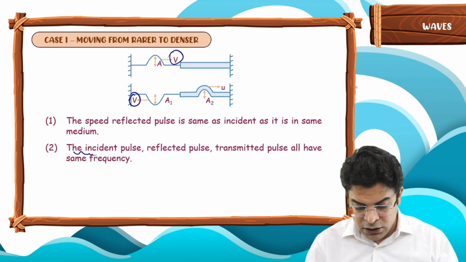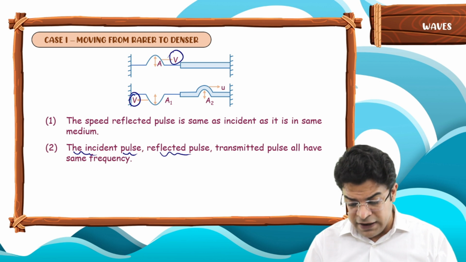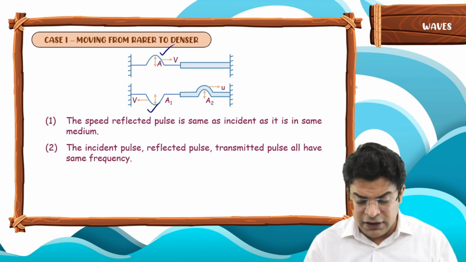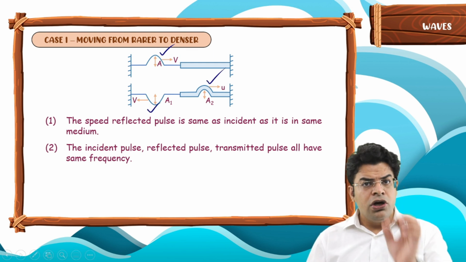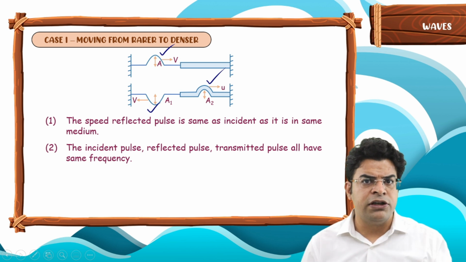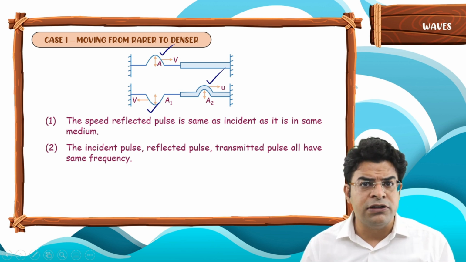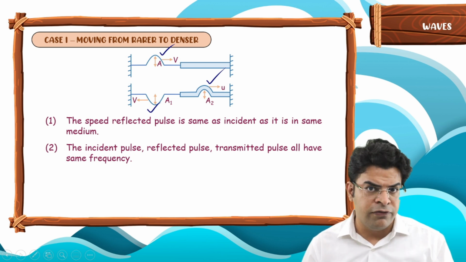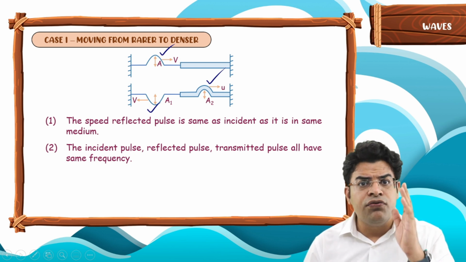Second point, the incident pulse, reflected pulse and transmitted pulse all have the same frequency. All three of them have the same frequency. Who determines the frequency? The source. The source sets the frequency of the wave. Who determines the speed of the wave in the medium?